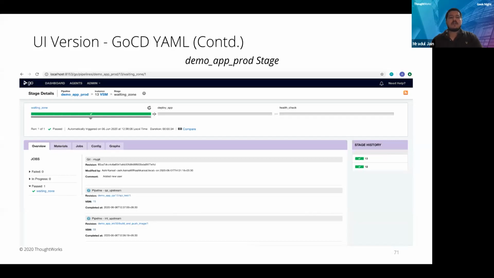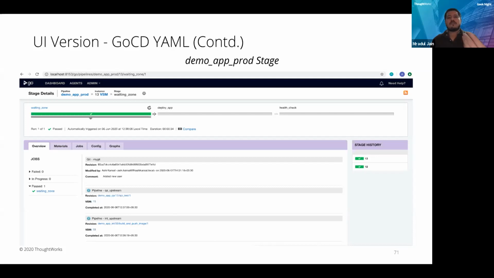So what is the waiting zone? It is a section where you can add an approval. If you want to define that someone from our team, maybe the delivery manager, our manager or team lead, should approve our pipeline before going into production, or there should be an approval process, we can define that in the waiting zone as well. Once the waiting zone is cleared, that is, the approval is received, we can deploy the app under the deploy app stage, and finally do the health check of that particular deployed application in production. So as you can see, all 3 pipelines are different from each other as per the environment.